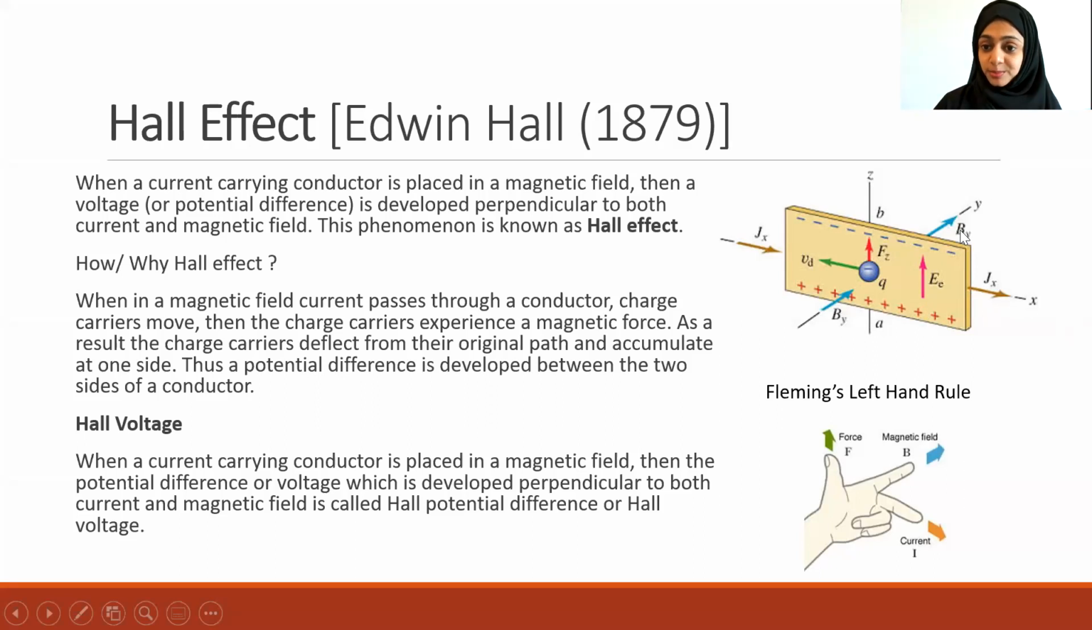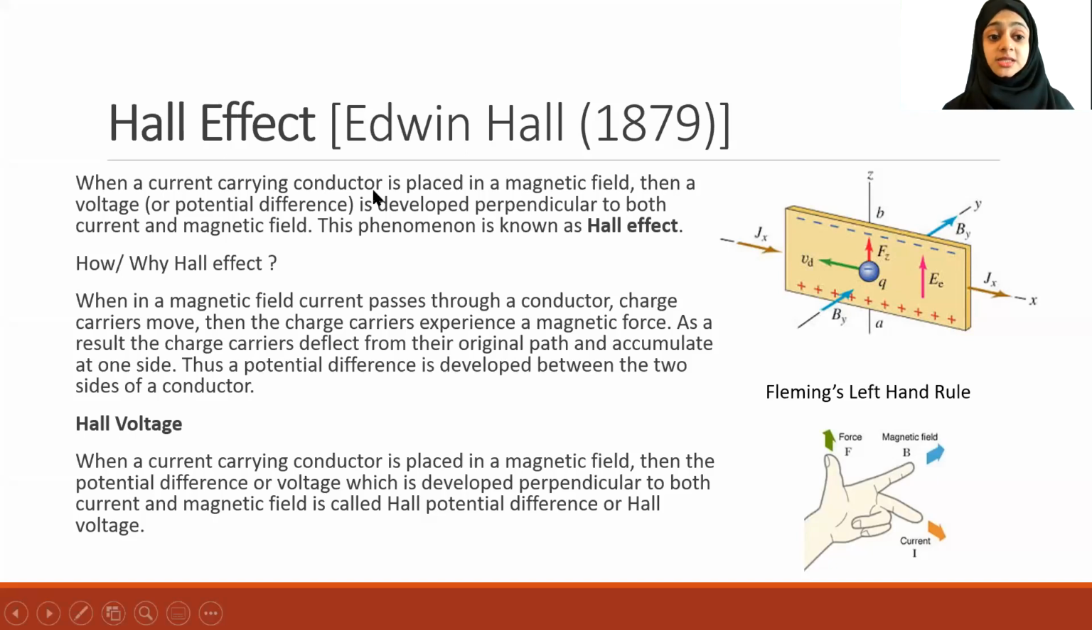Now in this figure, you can see current in the x direction and the magnetic field in the y direction, By. You have a piece of conductor placed in the presence of a magnetic field. So you have a current carrying conductor, this yellow piece, and it is placed in a magnetic field B, which is in the y direction.